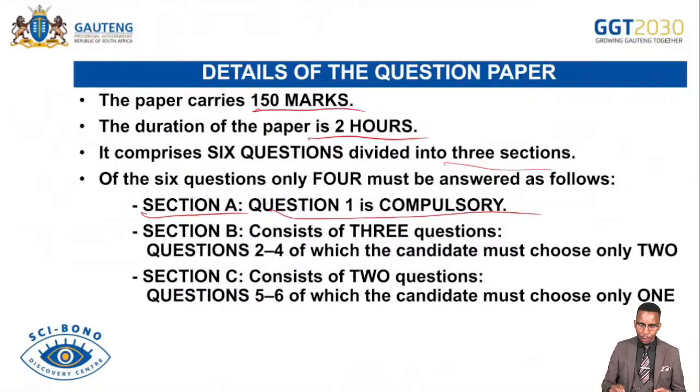And then section B consists of 3 questions: question 2, 3, and 4. You must answer only 2 questions between question 2 to question 4. Section C consists of 2 questions. You answer 1 question. It is very important in section C that you don't bring your own question that has not been asked in the examination.